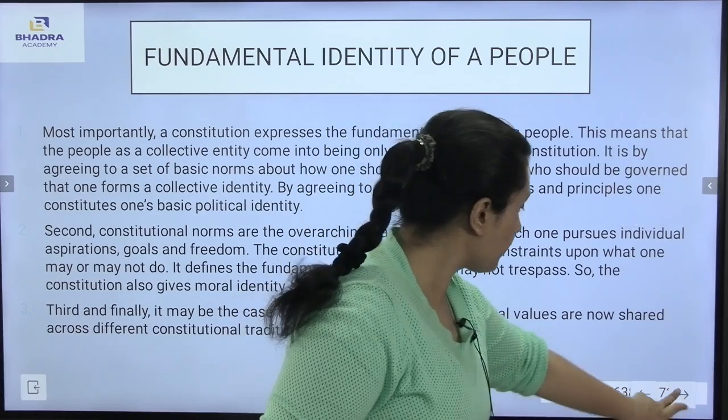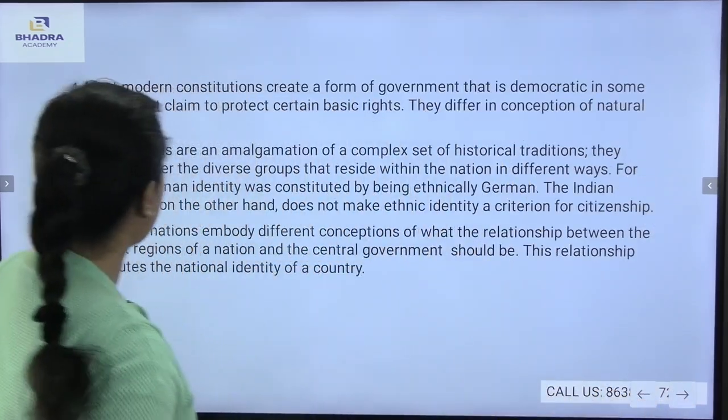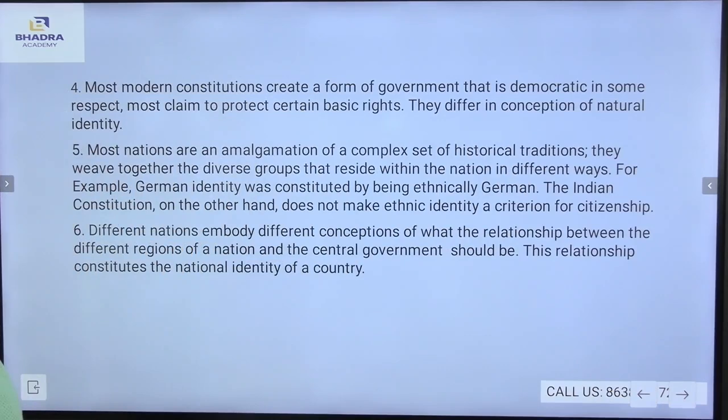Now, fourth comes: most modern constitutions create a form of government that is democratic in some respect. Most claim to protect certain basic rights. They differ in conception of national identity.